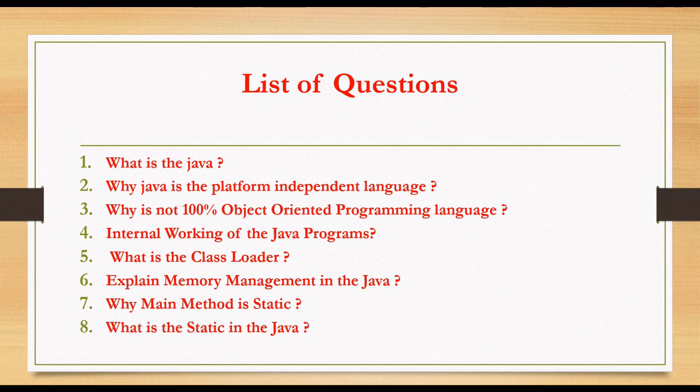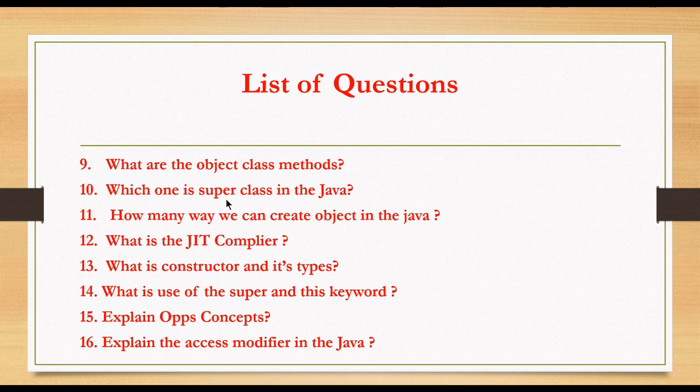The first question we covered: what is Java, why Java is a platform independent language, why Java is not a 100% object oriented programming language, internal working of the Java program, what is the class loader? Explain memory management in Java. Why is the main method static? What is static in Java? What are the Object class methods? Which one is a superclass in Java? How many ways can we create an object in Java? What is the JIT compiler? What is a constructor and its types? What is the use of the super and this keywords? Explain OOPS concepts and explain the access modifiers in Java. So all 16 questions we covered in the previous two videos.